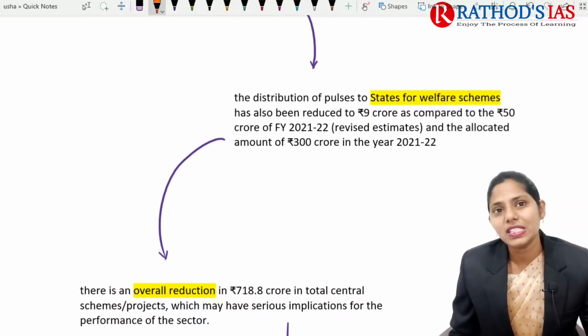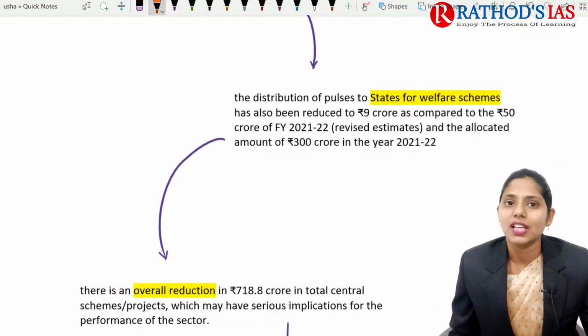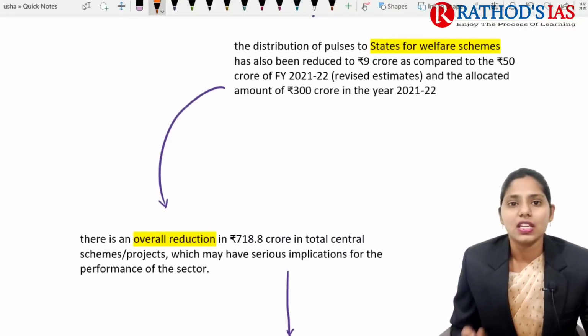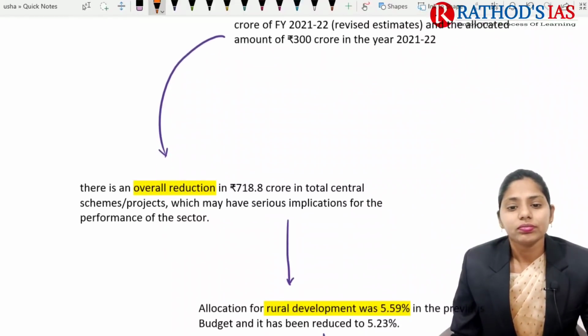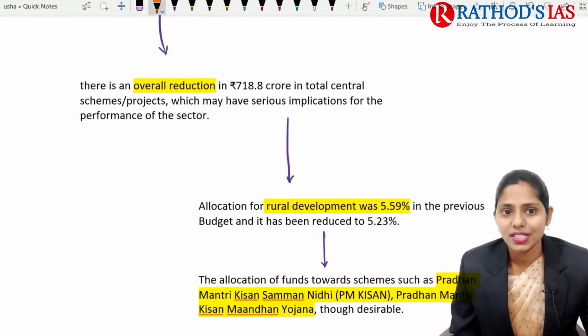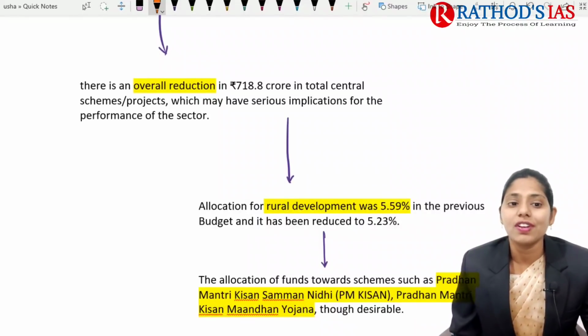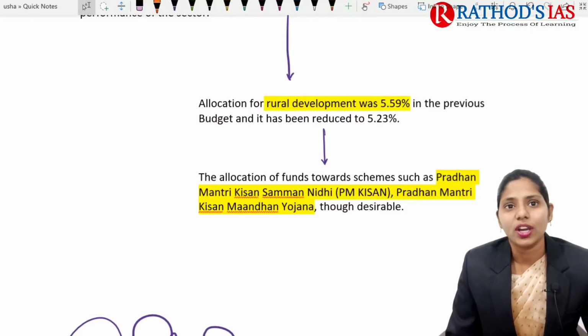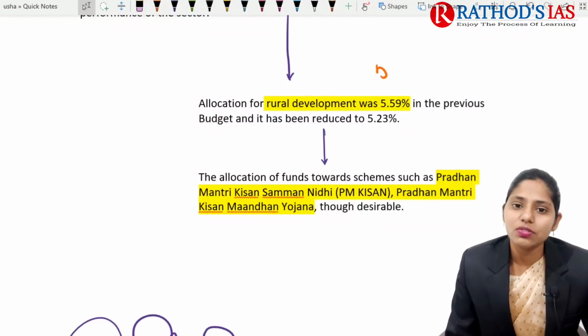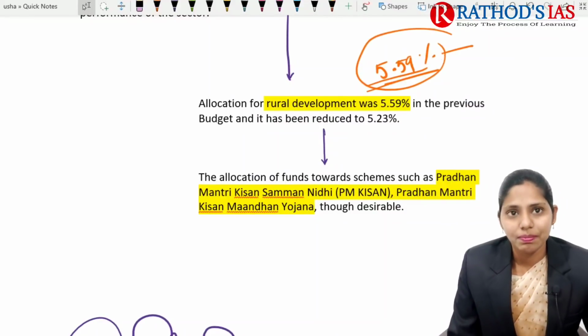And there are many schemes that come up by the states, for example welfare schemes, and in those schemes also there is decreasing budgetary allocation. Even in central government schemes, several implications are seen. There is decreasing expenditure, so decreasing performance is also seen in this sector. And allocation for rural development was 5.59% in the previous budget, and now it has decreased to 5.23%.